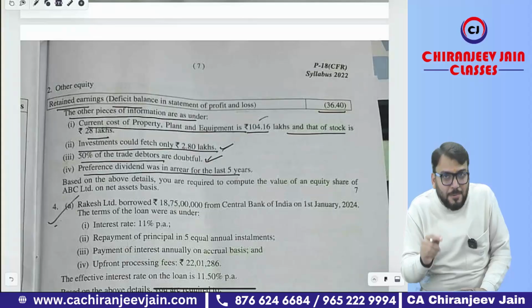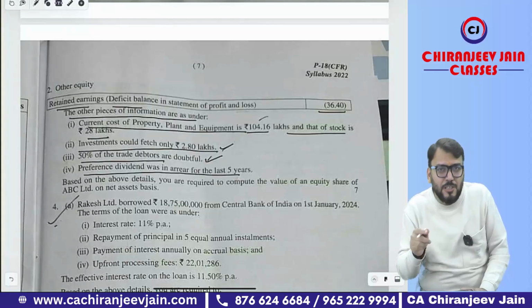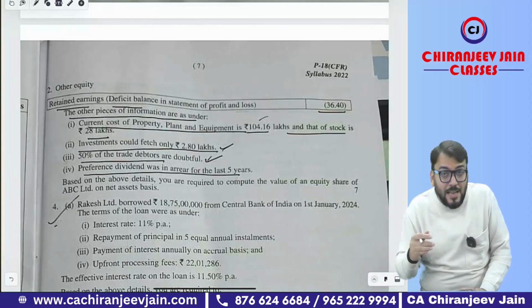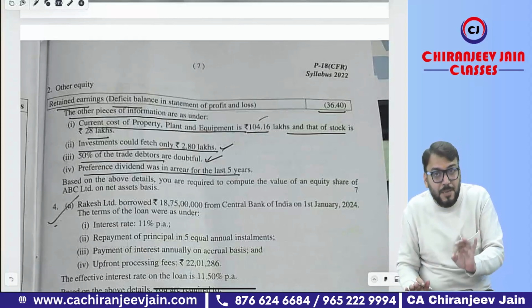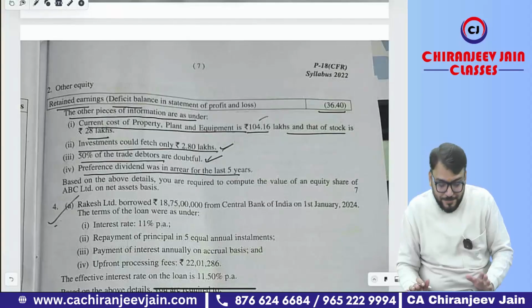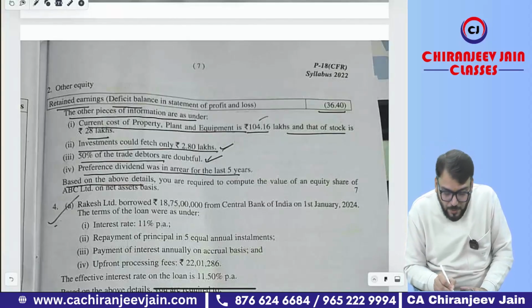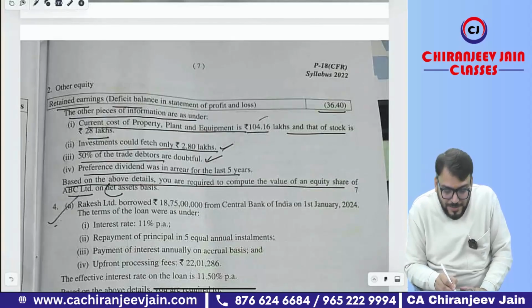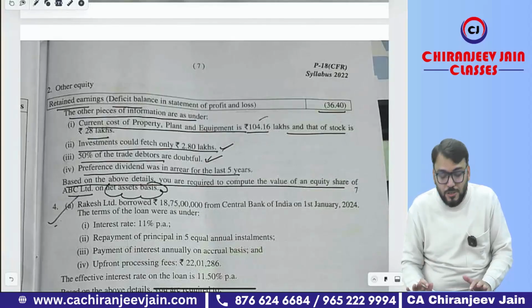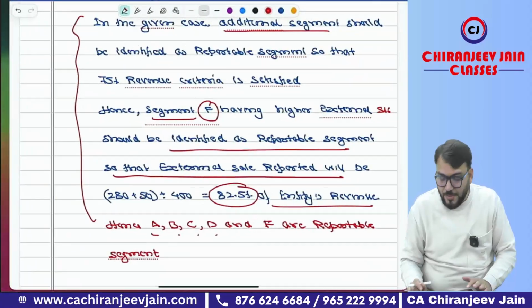Now for any liability there is some area, so can you see we need to recognize it as a what? Expense payable. So this will be preference dividend payable, need to be recognized for how many years? 5 years. Based on above details, you are required to compute the value of an equity shares of ABC Limited on net asset basis, means intrinsic value method. Come to the solution. Correct.